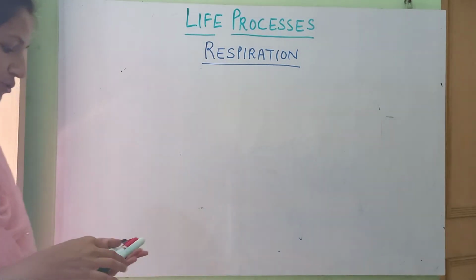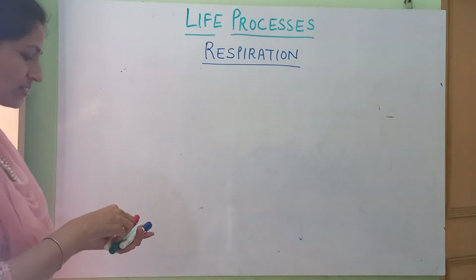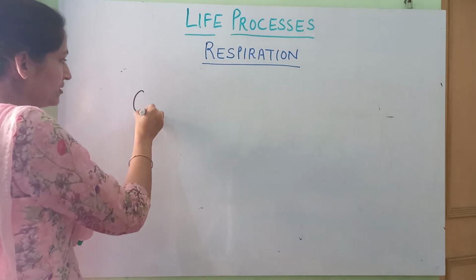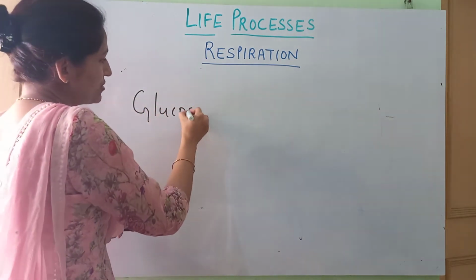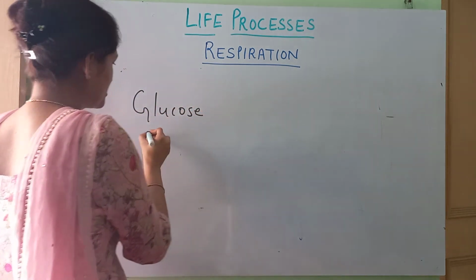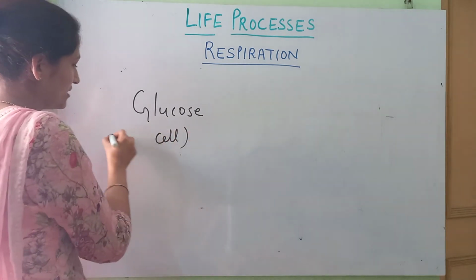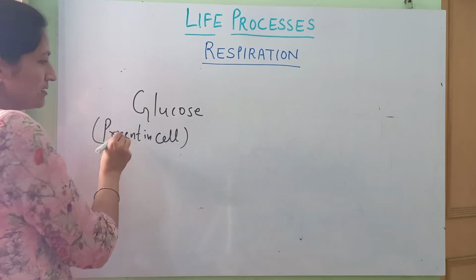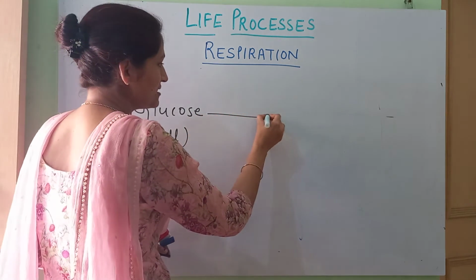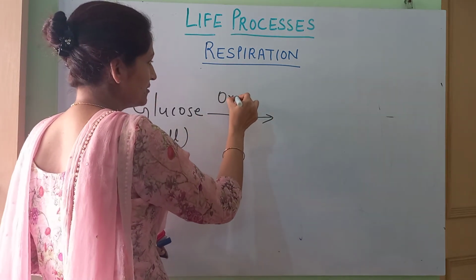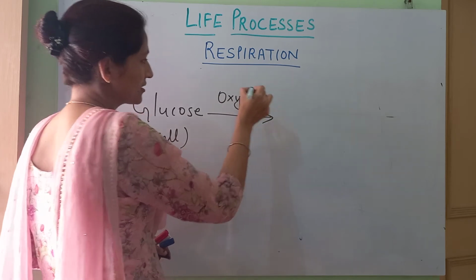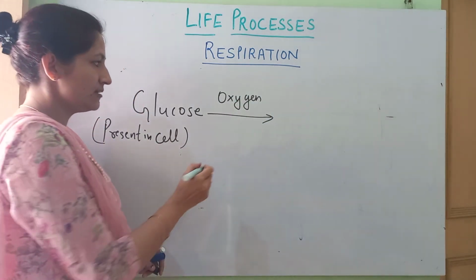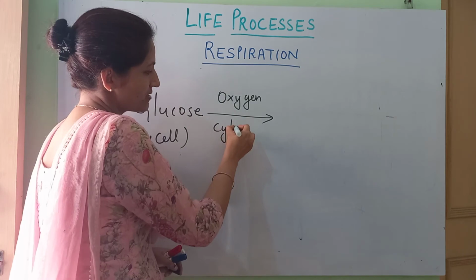So as I have told you, the glucose is undergoing breakdown. This glucose which is present in the cell, okay, oxygen is also present in the cell, in the cytoplasm we can say.